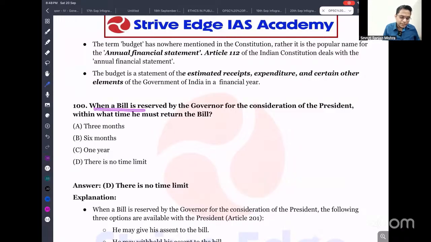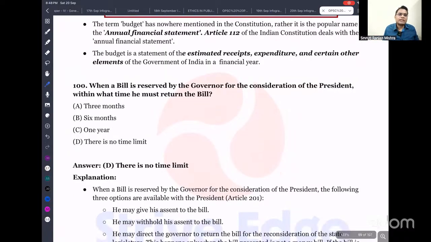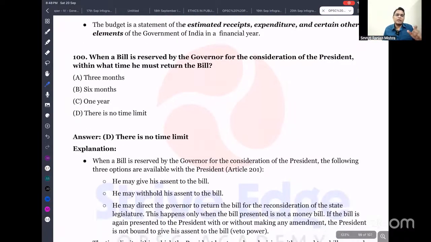So when a bill is reserved by the governor for the consideration of the president, within what time must the bill be returned? In our original Constitution there is no time limit for returning any bill. But recently there is a Supreme Court judgment given in the Tamil Nadu case. So we are going to see that.